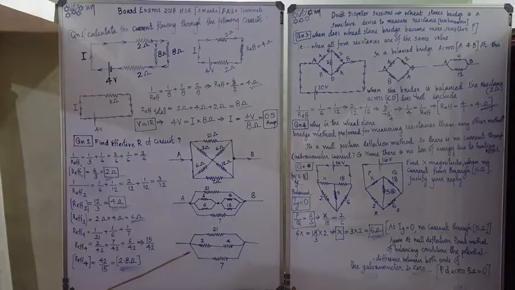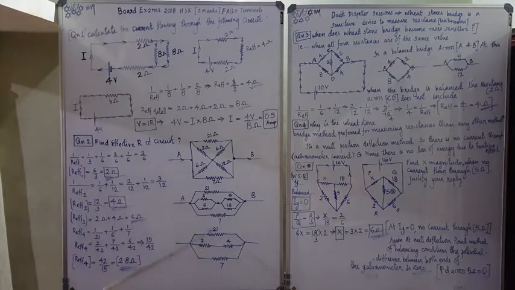Then R effective 3. These two parallel connections are replaced by 2, and these two parallel connections are replaced by 4. Now we can make it one thing. It is 2 plus 4, they are in series now. So 2 plus 4 is equal to 6 ohm.